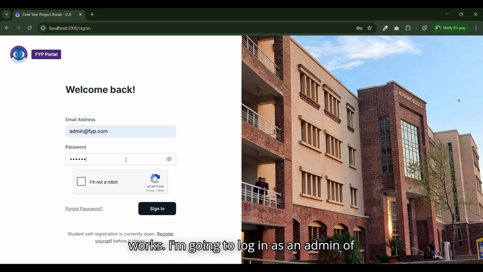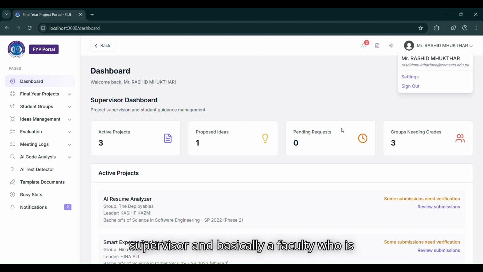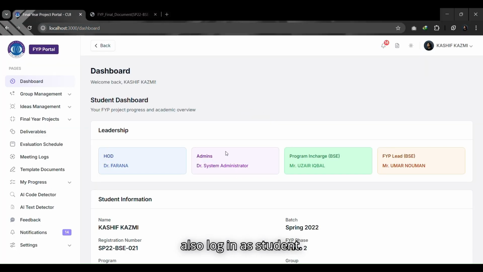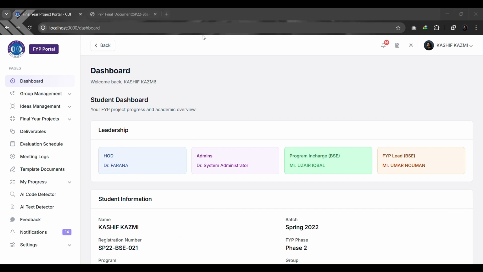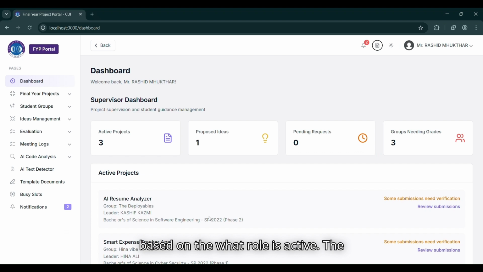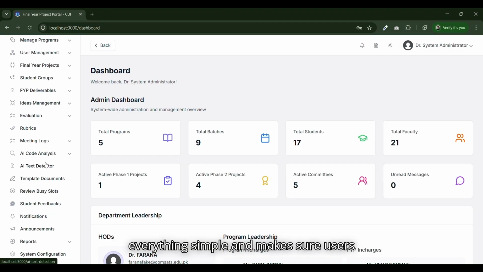I'm going to log in as an admin of the system, and I have already logged in as a supervisor, basically a faculty who is a supervisor and a committee member, and I also logged in as a student. Watch what happens to the sidebar. It changes based on what role is active. The system only shows the menu items that are relevant to that role. This keeps everything simple and makes sure users can access everything they need.